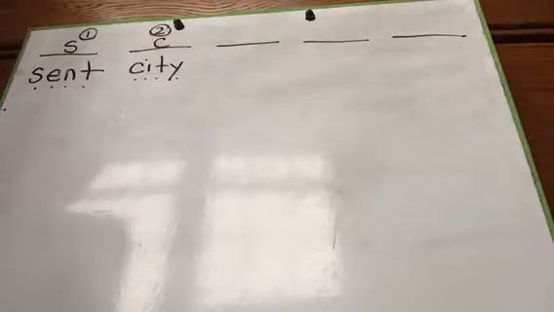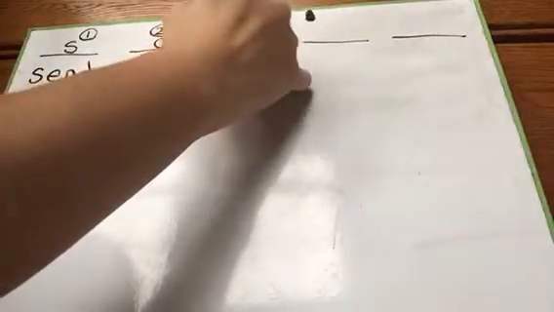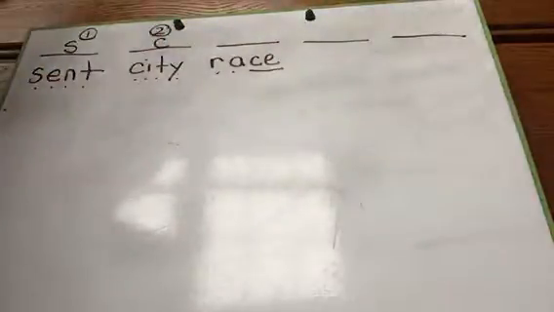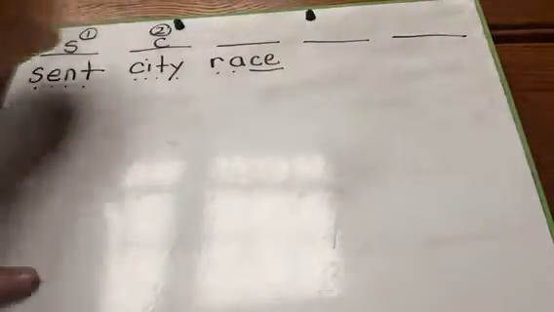Underneath the third line, we're going to say as we write the word race. Tell me the sounds you hear in race. R, a, s, race. How many letters are saying s in race? Okay, write both of those letters on the line and say s. And that is the third way that this sound can be spelled.